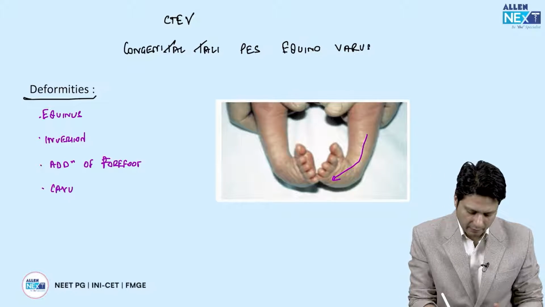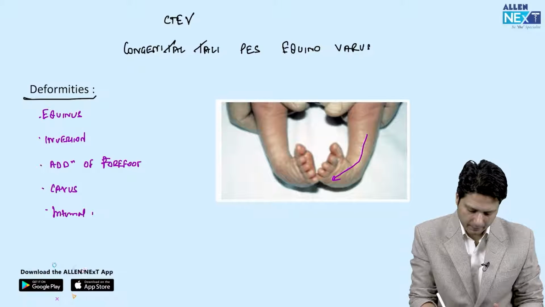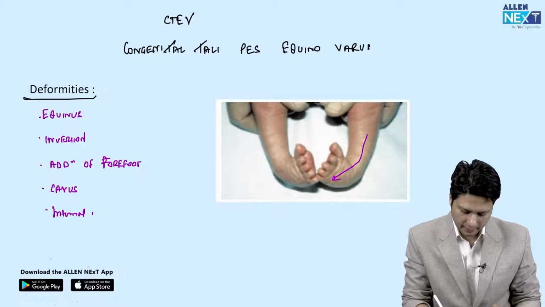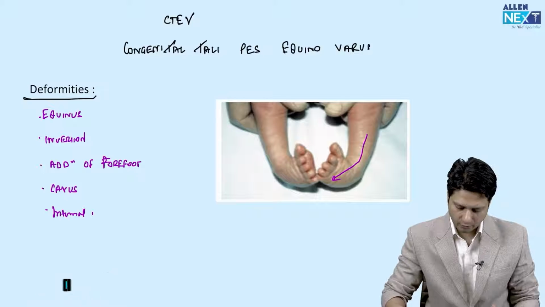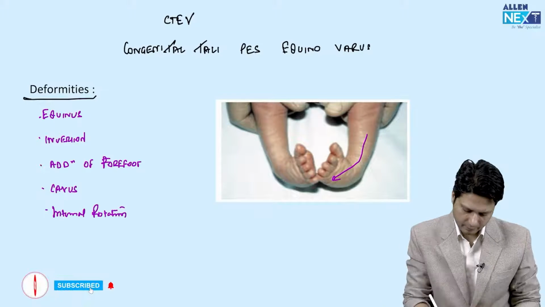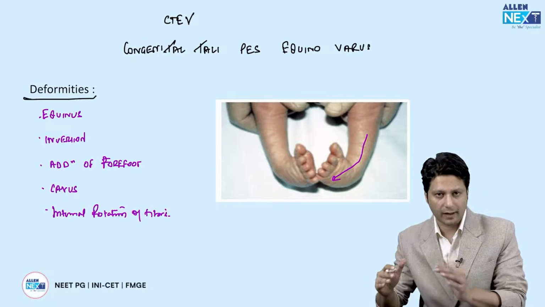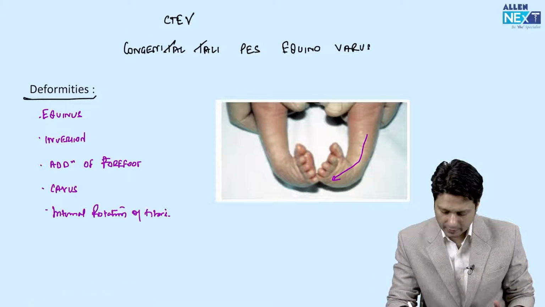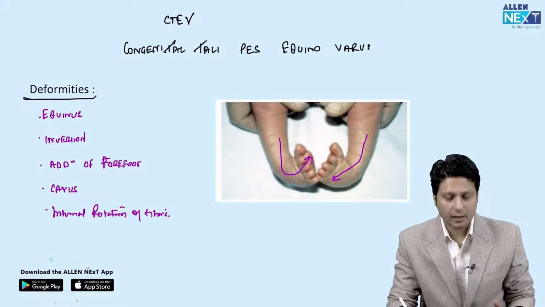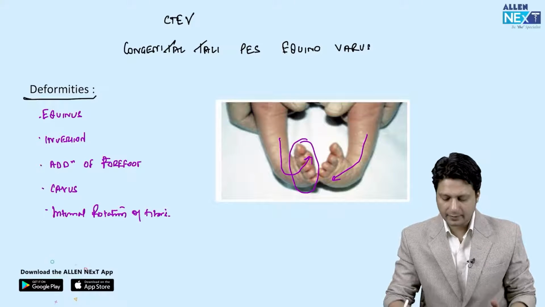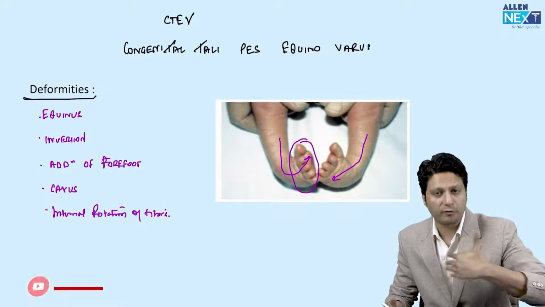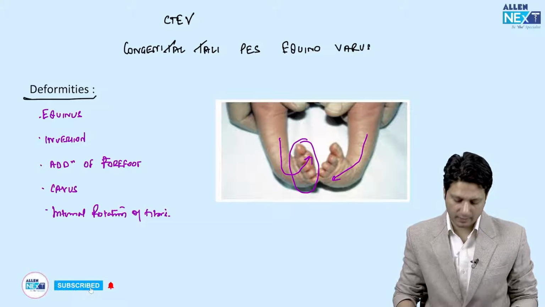Apart from this, there is cavus and internal rotation of the tibia, right? So these are the clinical features on the basis of which you will identify a CTEV deformity. You can see over here that the foot is inverted, the forefoot is adducted, and this is how you will identify a club foot deformity, this CTEV deformity, right?